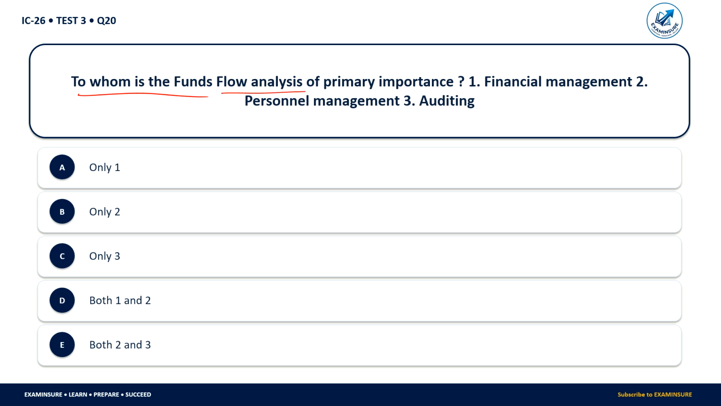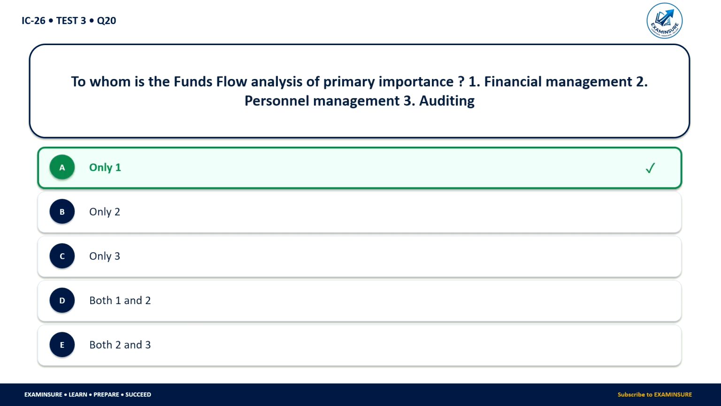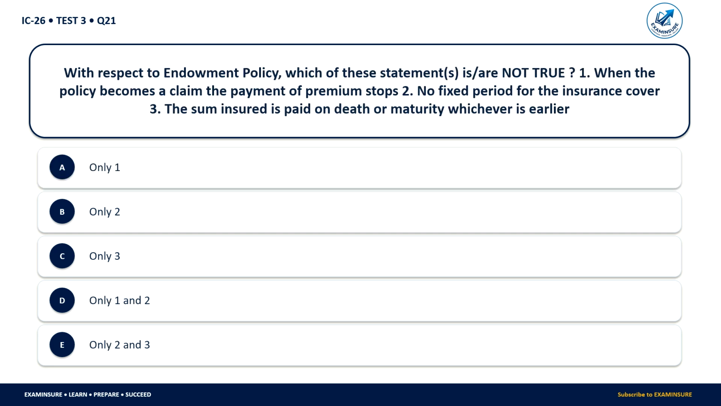To whom is the fund flow analysis of primary importance? Financial management, personal management, or auditing? Only one, only two, only three, both one and two, and both two and three. Correct answer is only one. Primary importance of fund flow is for financial management.